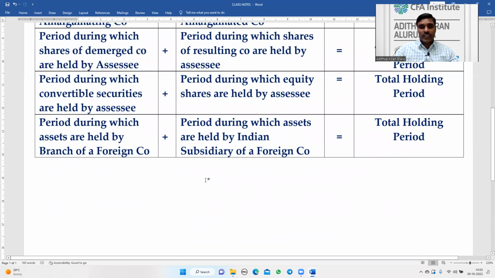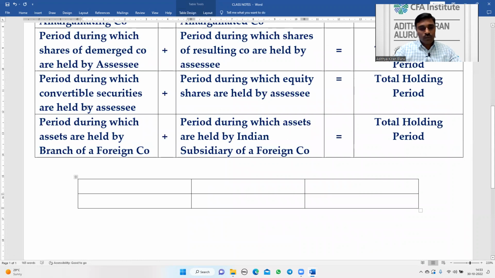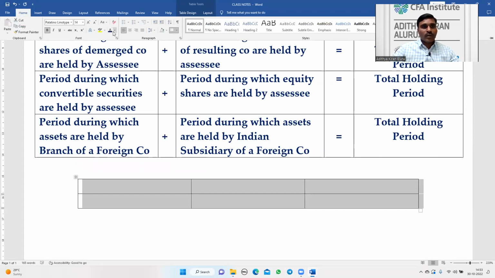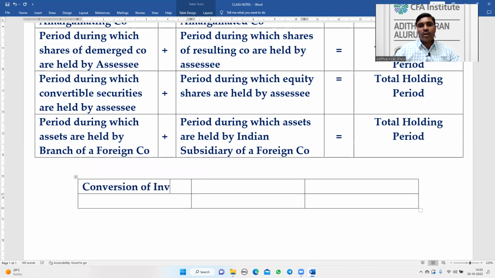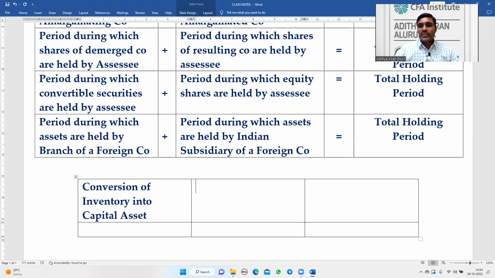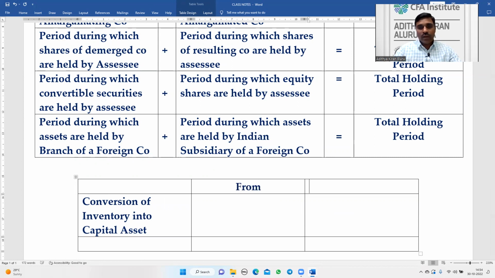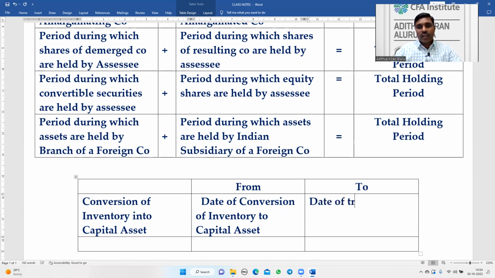In such a case, what is the from date and to date? From date is the date of conversion of inventory into capital asset, and to date is the date of transfer of such capital asset.